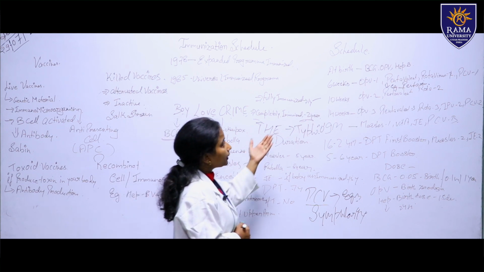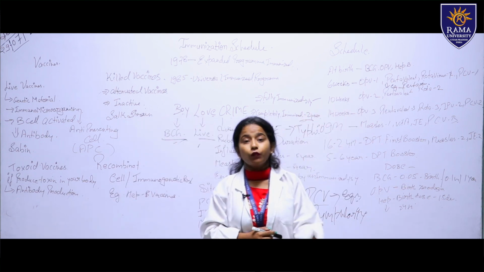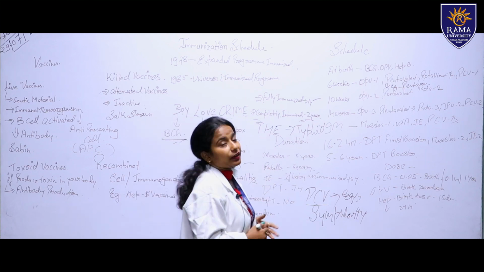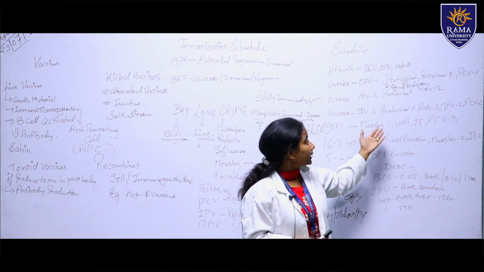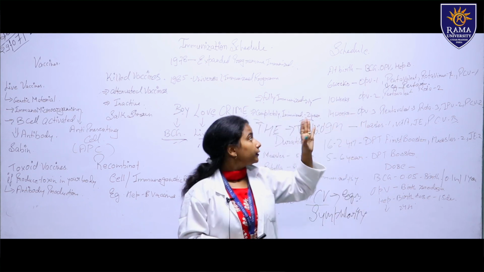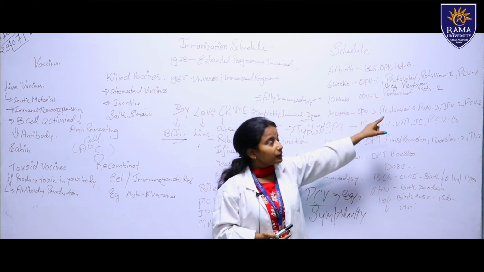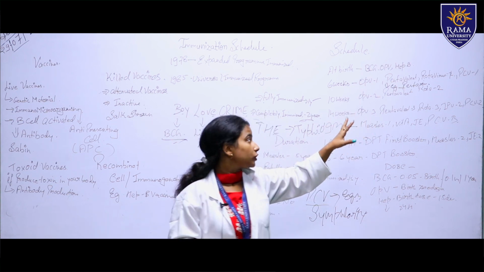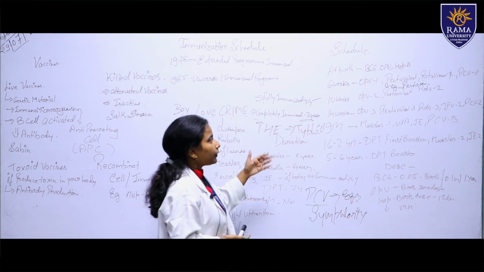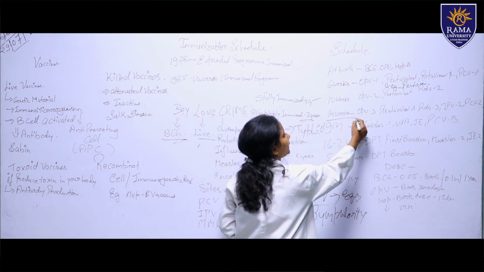Then the 10th week. What vaccination do we have to give at the 10th week? At the 10th week we give the OPV second dose. Then after that, pentavalent and rotavirus second dose. In the 10th week we do not give the PCV pneumoconjugate vaccination. After the 10th week we come to 14 weeks.